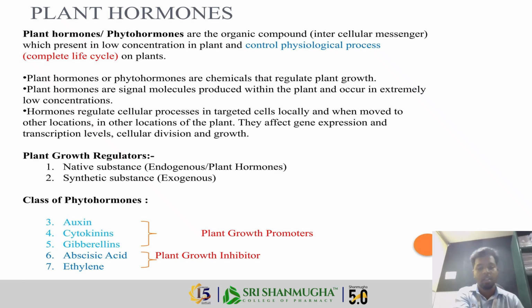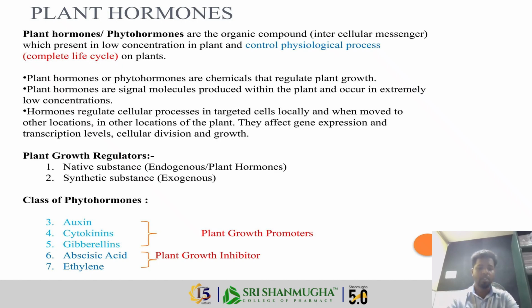Unlike humans, plants don't have any nervous system. Instead of nerves, they use chemical signaling. Even in very small amounts, these hormones can cause major changes, for example, a plant bending toward the light, fruits ripening, and leaves falling. All these activities are controlled by plant hormones.